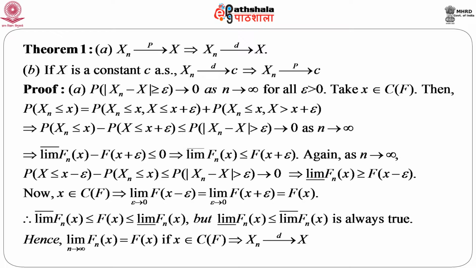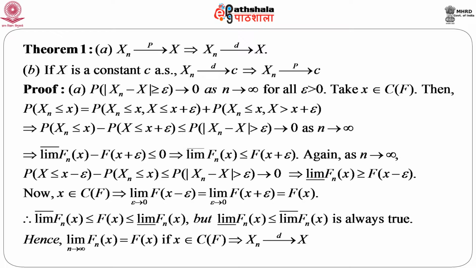This event comes from the previous line, that is from the event probability X_n less than or equal to x comma X greater than x plus epsilon. Now, the last term, probability mod X_n minus X greater than epsilon, goes to 0, because the given condition says that X_n converges in probability to X. So, this goes to 0 as n goes to infinity.